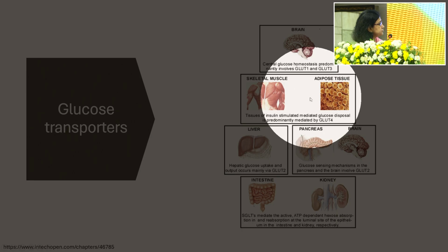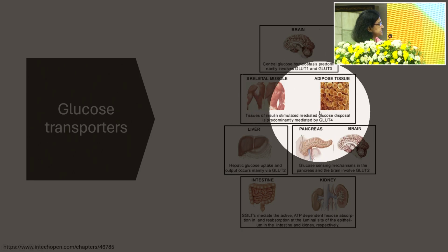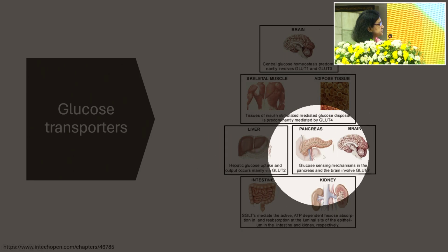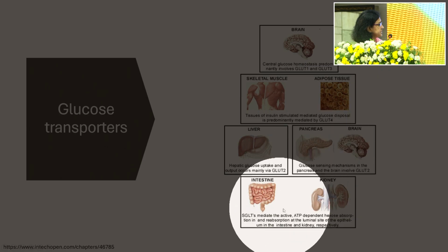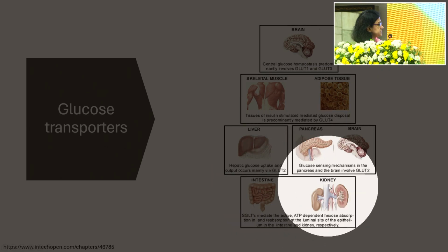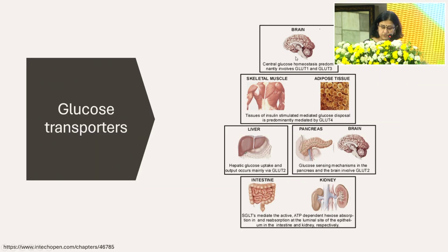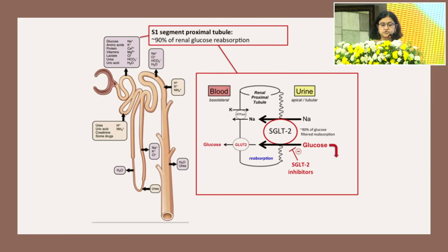We are aware that GLUT4 is predominantly present in skeletal muscle and adipose tissue. Liver has GLUT2, pancreas has GLUT2, and intestine and kidney have SGLT1 and SGLT2. Brain has all of it. Glucose sensing by the brain is a very, very complex mechanism. It has pretty much all of the SGLT and GLUT receptors.